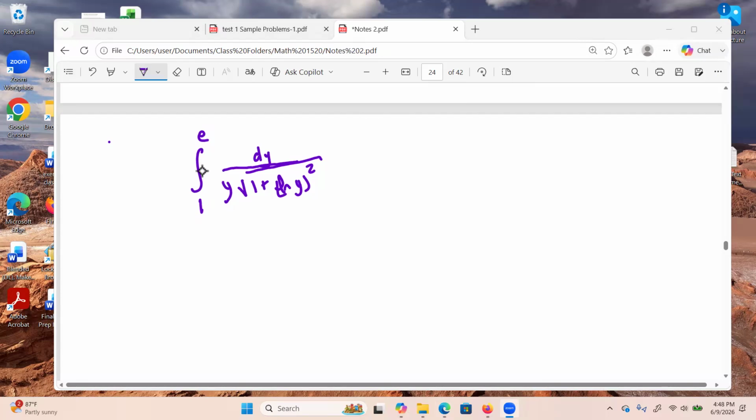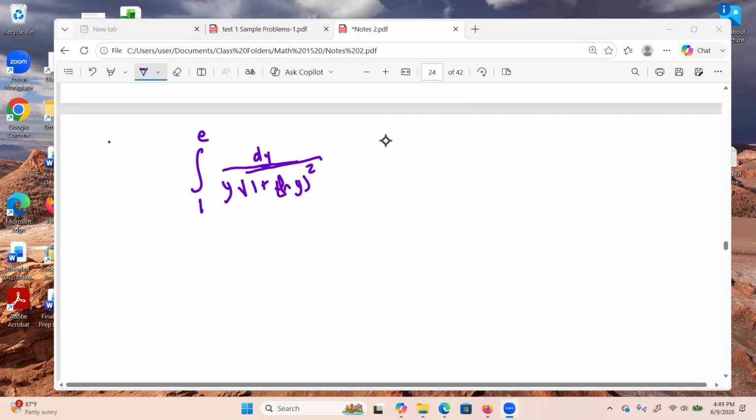Here we have the definite integral from 1 to e of dy over y square root of 1 plus natural log of y squared. The first thing we're going to have to do, because I only know a couple of integrals that have natural logs in them, and a lot of them have to deal with integration by parts, and putting integration by parts on top of this seems like kind of a scary thing. It could happen, but I don't think I need it for this problem, for this test.